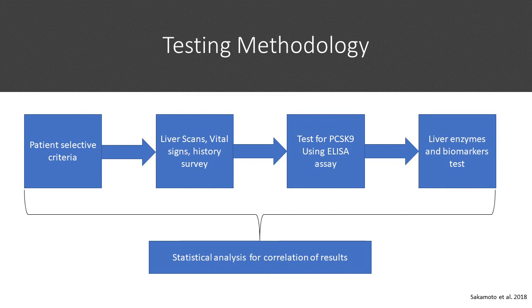The volunteer serum was then tested for various liver enzymes and biomarkers in a semi-automated clinical analyzer machine. The substances being measured included albumin, ALP, AST, total bilirubin, ALT, and GGT. For the volunteers selected for the study, their BMI, blood pressure, lipid profile, body proportions, and glucose metabolism were measured, as well as their life and alcohol history taken. Using all of this data, certain variables were analysed in conjunction with each other to see if there was any correlation between circulating PCSK9 and liver biomarkers or hepatic steatosis.